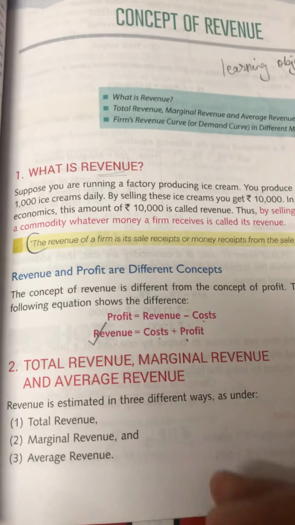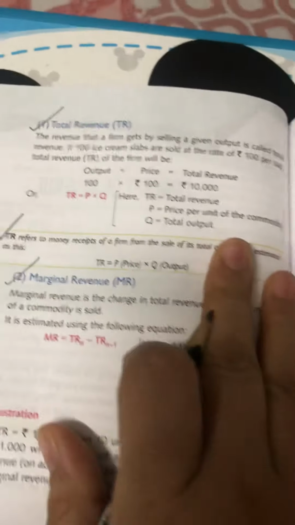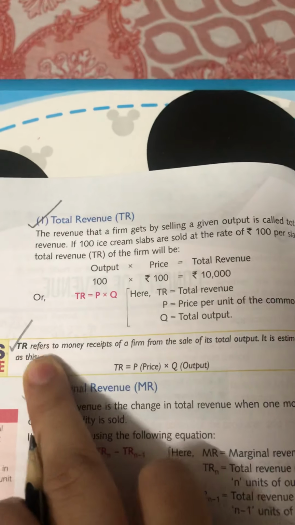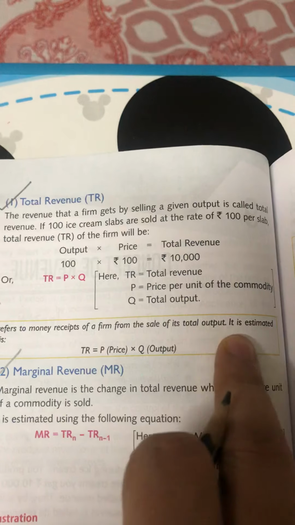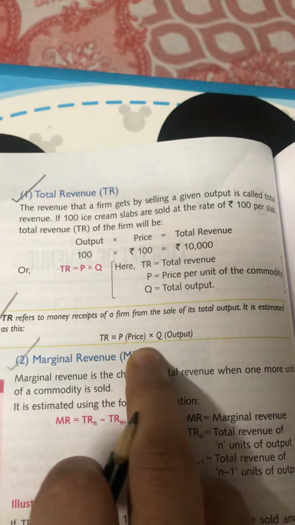Now coming to the different types of revenue: total revenue, marginal revenue, and average revenue. Now total revenue refers to money receipts of a firm from the sale of its total output. It is estimated as total revenue is price into quantity.